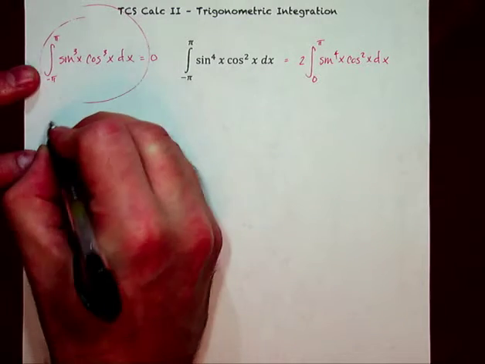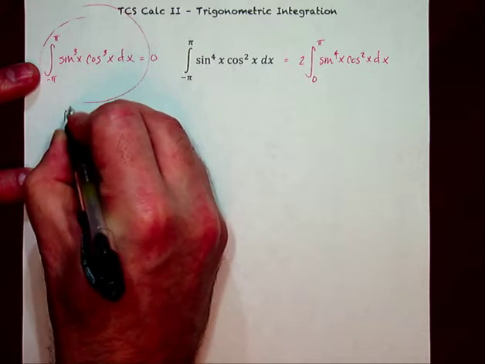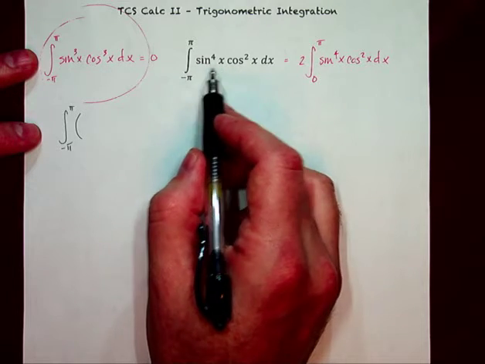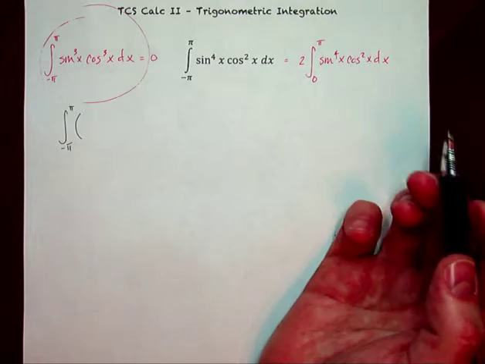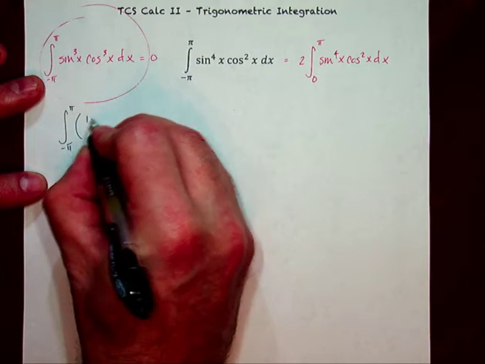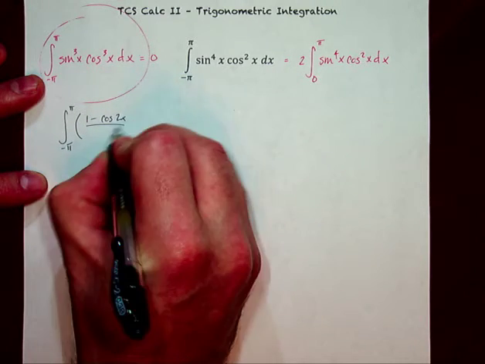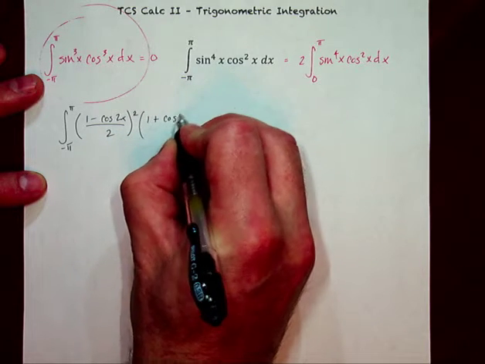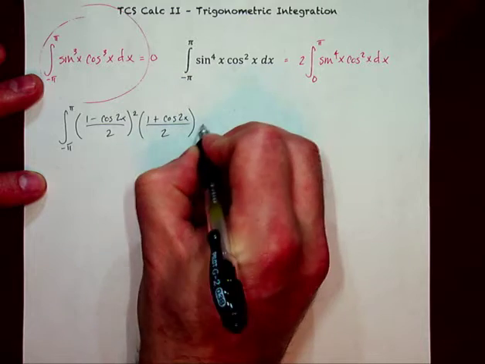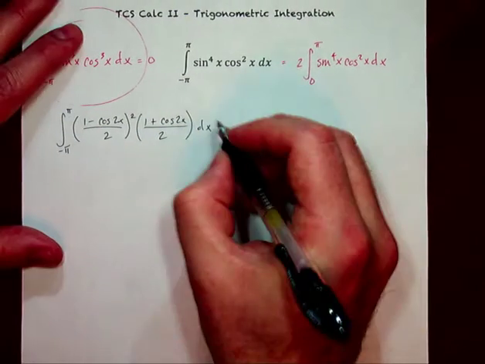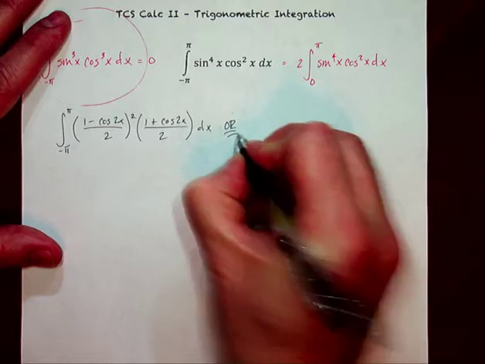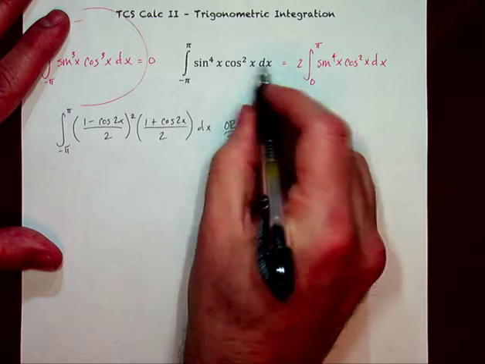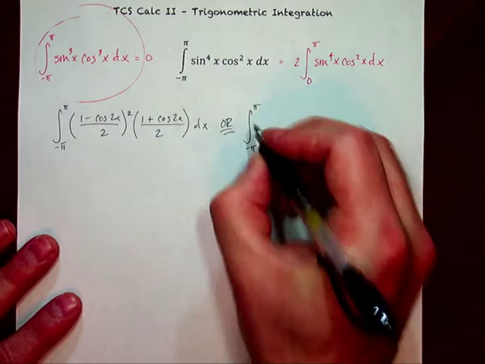So you could set it up as negative pi to pi, and you could do the power reducing for sine, since it's a sine squared squared, and you could do 1 minus cosine of 2x over 2, and you could square that power reducing, and that would be one way to do it. The way that I saw it is I basically pulled sine squared over with the cosine squared.